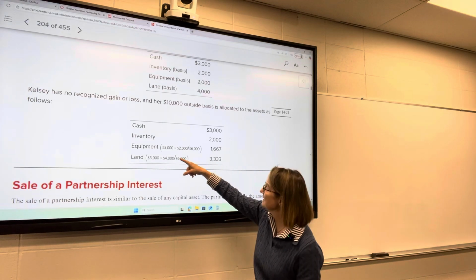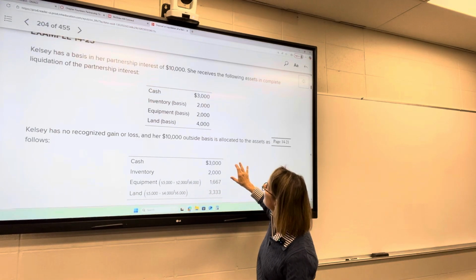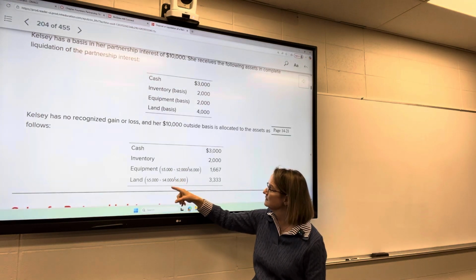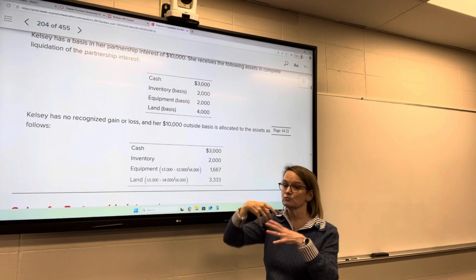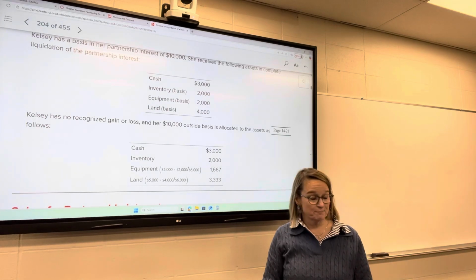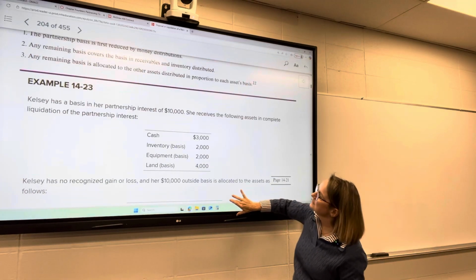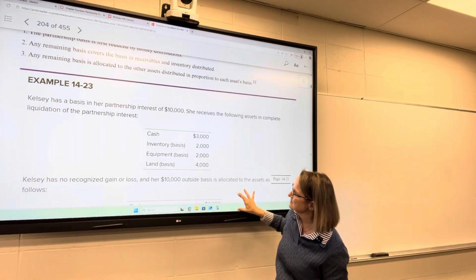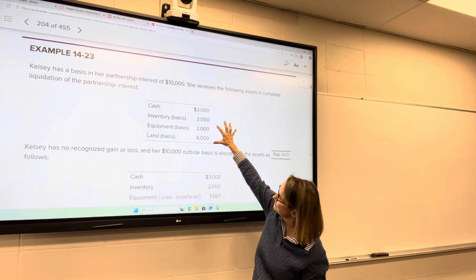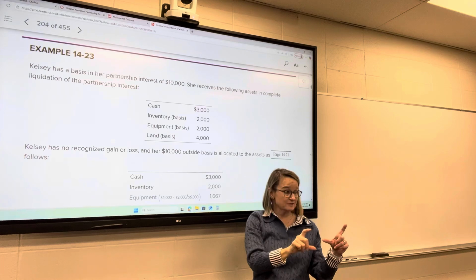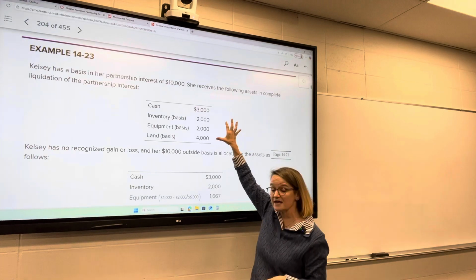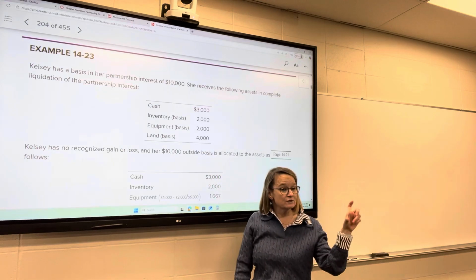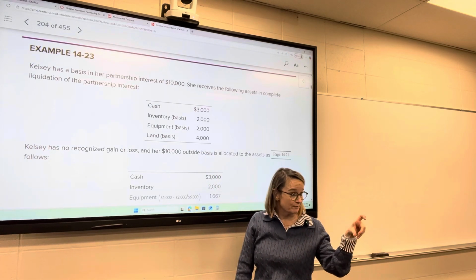And we do that by taking the $5,000 that's remaining times the proportion of the remaining $6,000 of basis. There's $6,000 of basis in the assets remaining, but there's $5,000 of basis in the partnership remaining.